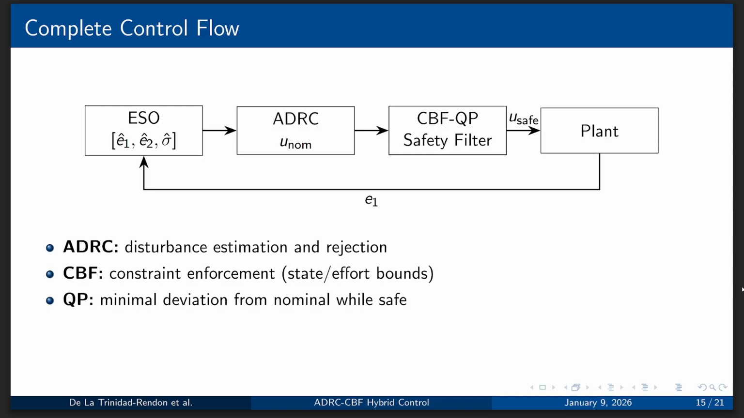Our complete control flow starts with our extended state observer, which estimates the disturbance of the system. It gives it to the ADRC, which outputs a U-nominal control command, which is passed to the CBF QP safety filter, which solves towards a safe command towards the plant.